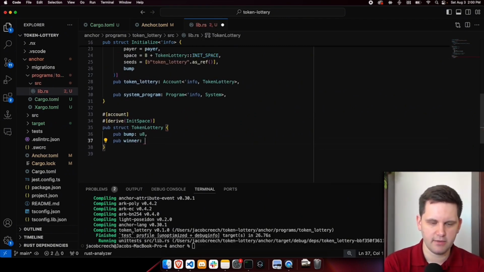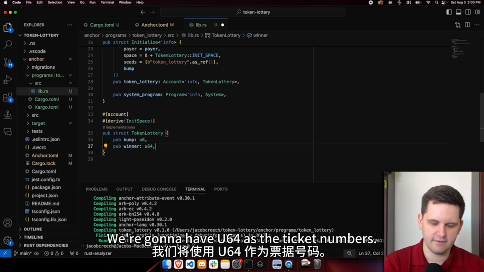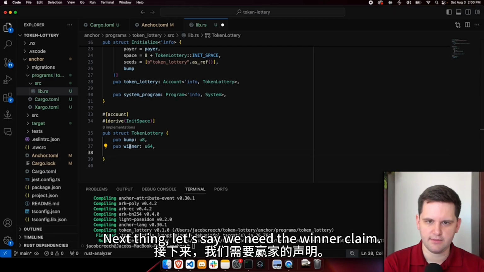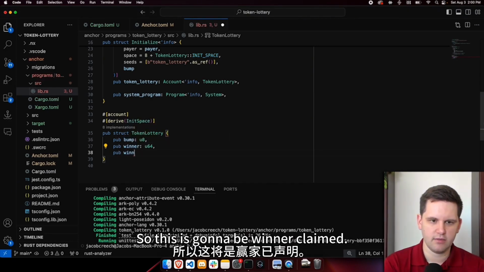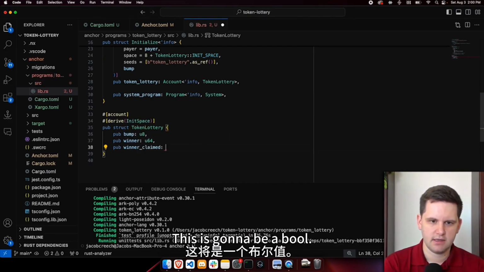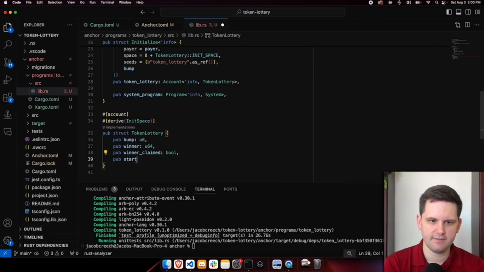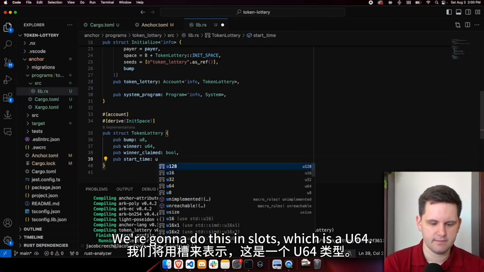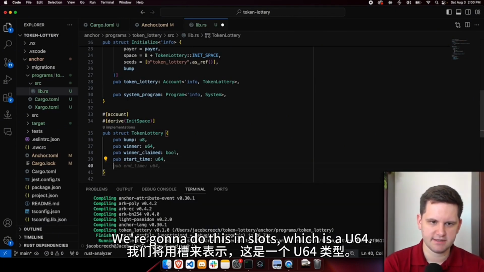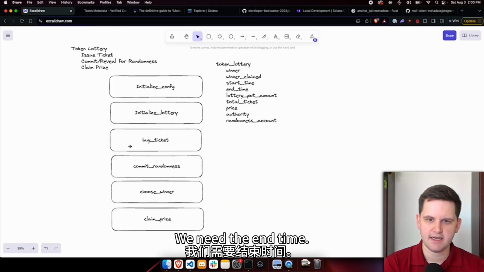So first off, we need a winner. We're going to have U64 as the ticket numbers. Next thing, let's see, we need the winner claimed. So this is going to be winner claimed. This is going to be a bool. Next one's going to be start time. We're going to do this in slots, which is a U64. We need the end time.